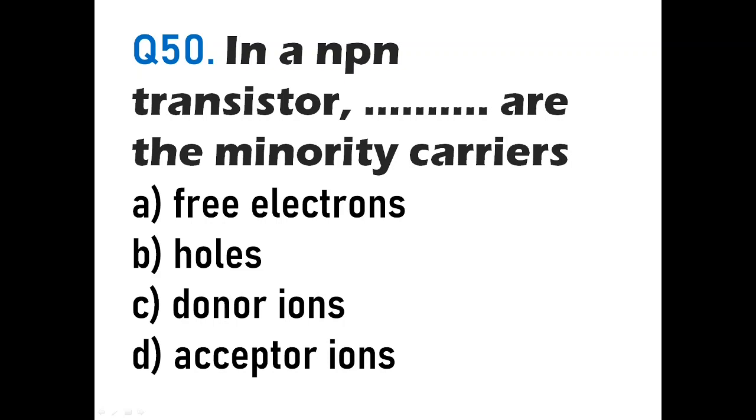That means electrons will be the main charge carriers which will constitute the flow of current. That means here the majority charge carriers are electrons. That means automatically the minority charge carriers will be holes. So here the answer has to be B, holes. So here you can see in a NPN transistor, holes are the minority charge carriers.